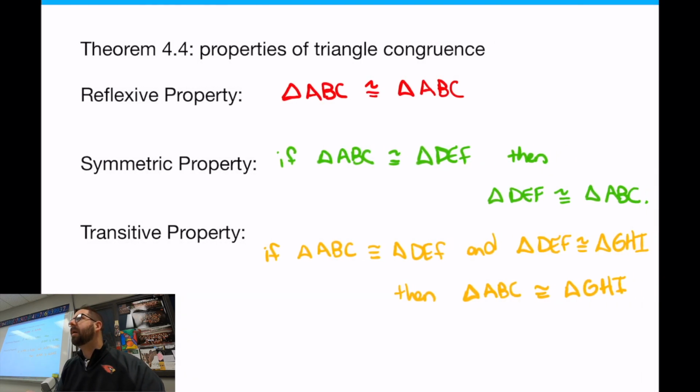This is the last property that we talked about yesterday: the reflexive, symmetric, and transitive property. This is where you could set up your equations and solve later, where you can transfer things around the pictures. You may notice that certain triangles are congruent, and then you could flip the two around with symmetric or transitive. You could connect the dots between multiple triangles if they have the same markings. We're going to look at those more later. That's not today's stuff. Today's stuff is more Theorem 4.3 and the idea of congruency.